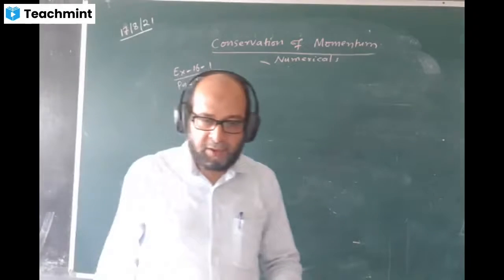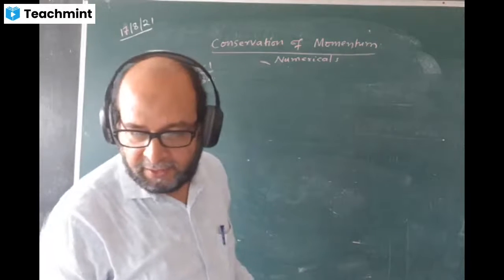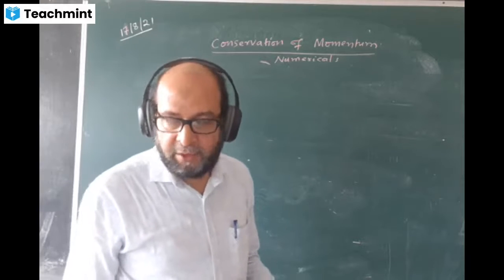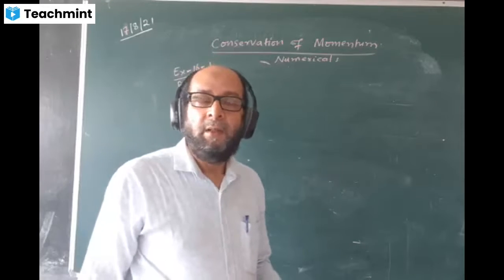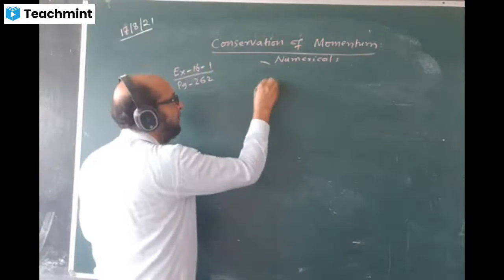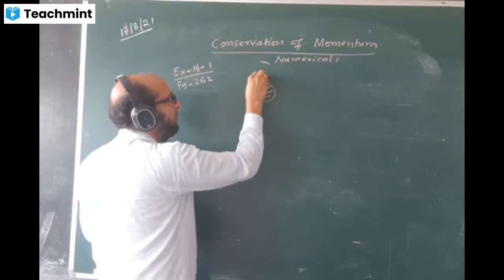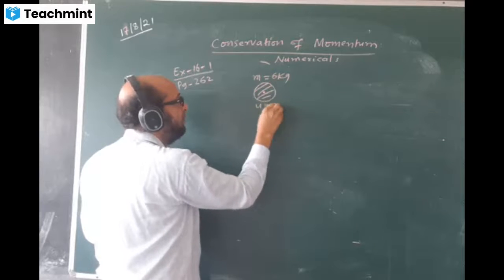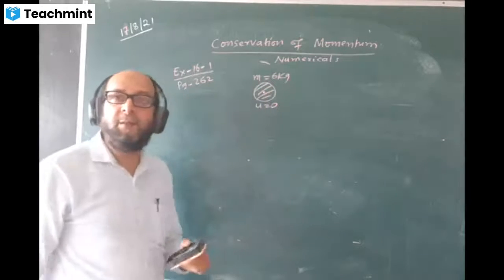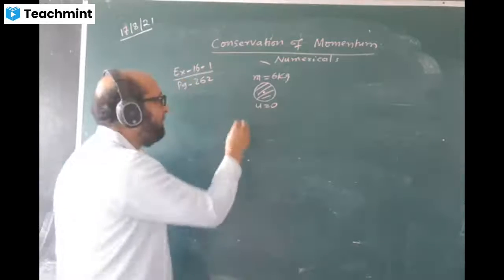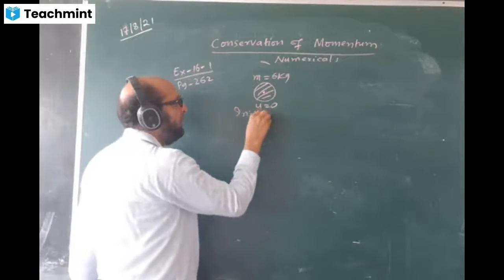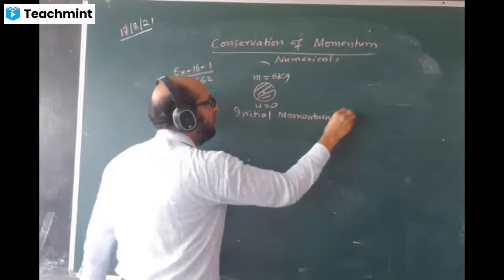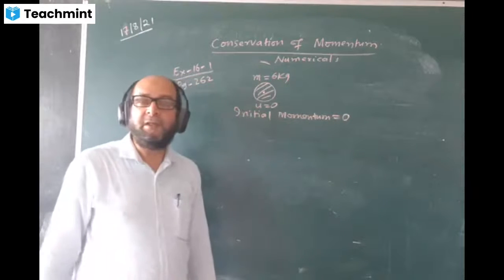I read the question. Question says a bomb of mass 6 kg, which is at rest, explodes into 3 fragments. There is a bomb of total mass 6 kg. Initially at rest, that means initial velocity is 0. So what is the initial momentum? Initial momentum will be 0. There is no momentum because it is initially at rest.